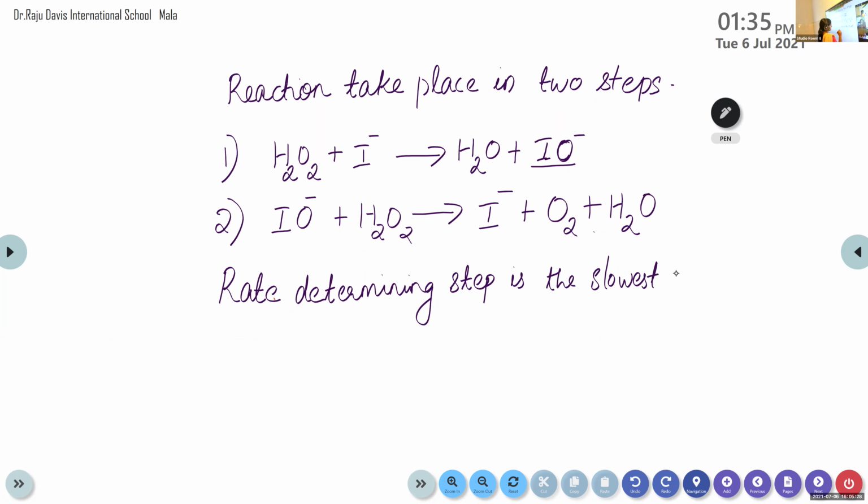The slowest step. And both these steps are considered as bimolecular elementary reactions, right? Here 2 reacting species are involved. In the second step also 2 reacting species are involved. So both belong to bimolecular elementary reactions.